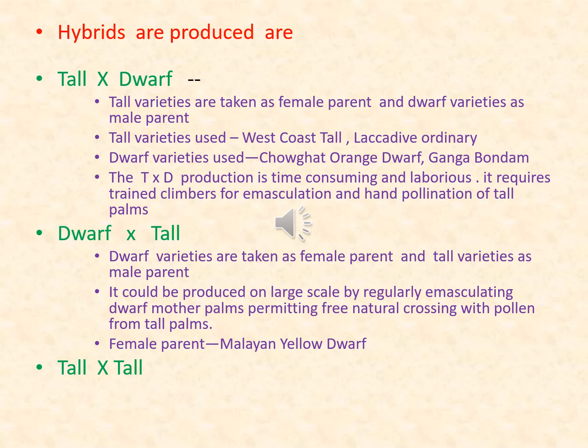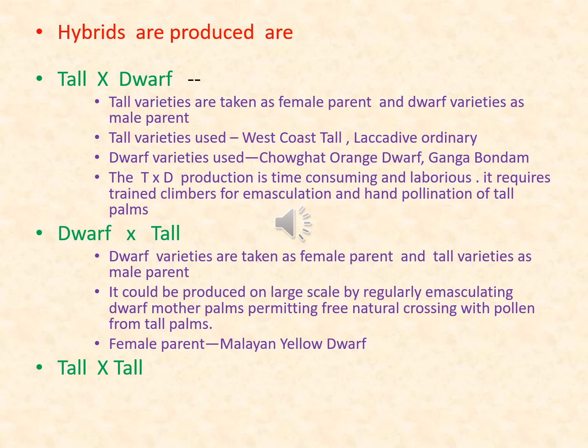So hybrids are produced from crossing of tall and dwarf parents. There are three combinations which are followed generally: tall into dwarf. That means tall varieties are taken as female parents and dwarf varieties are selected as male parents. Tall varieties which are generally used are West Coast tall, Lakshadweep ordinary, and dwarf varieties which are used are Chowghat orange dwarf and Ganga Bondam.